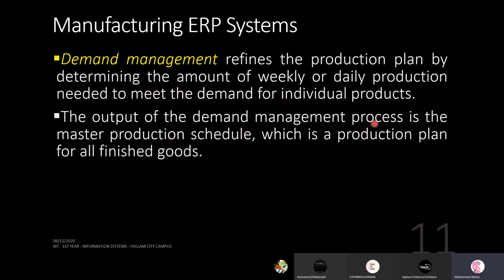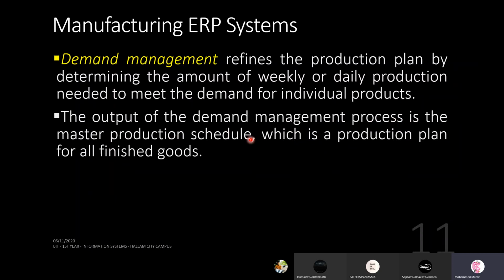The output of the demand management process is the master production schedule, which is a production plan for all finished goods. This is how you come up with the master production schedule, and this will be clear.